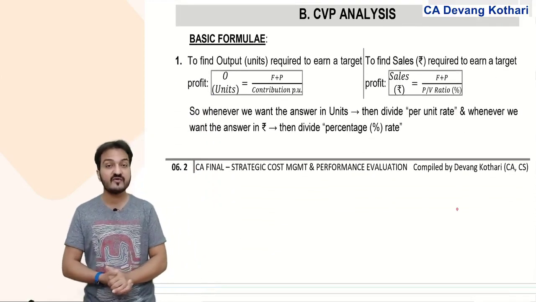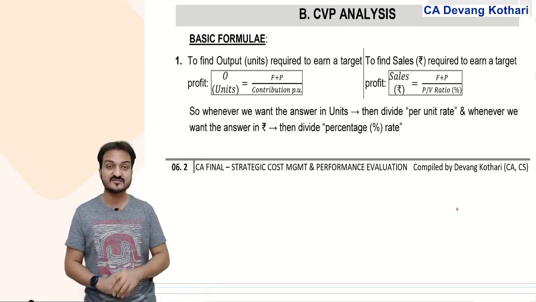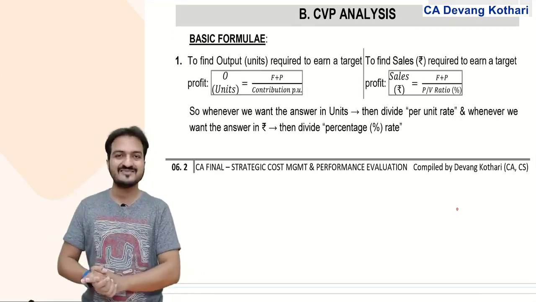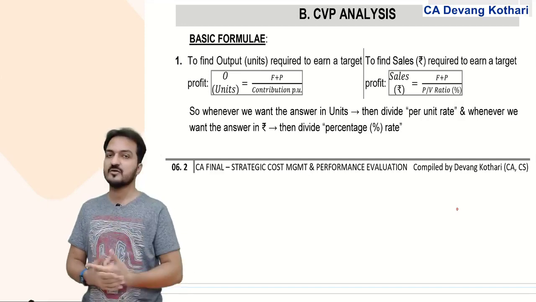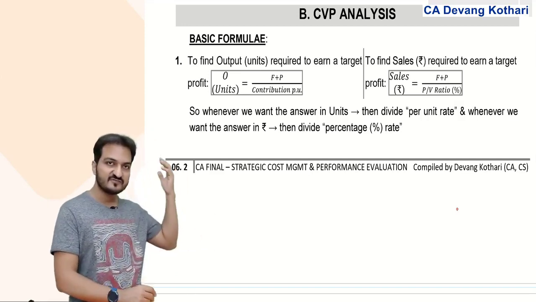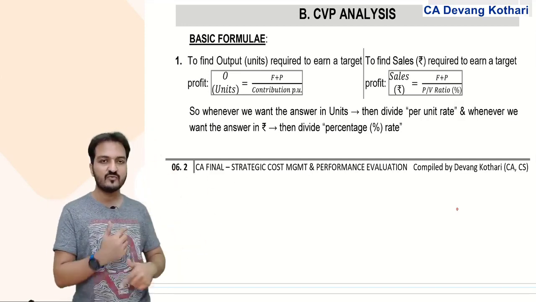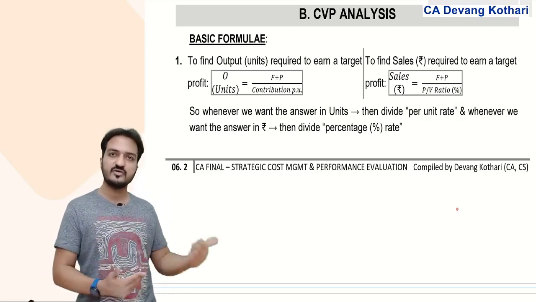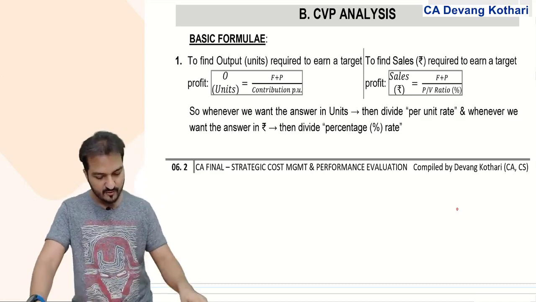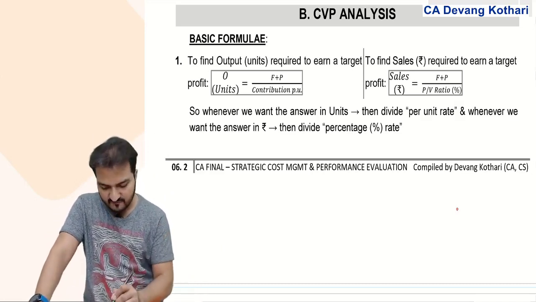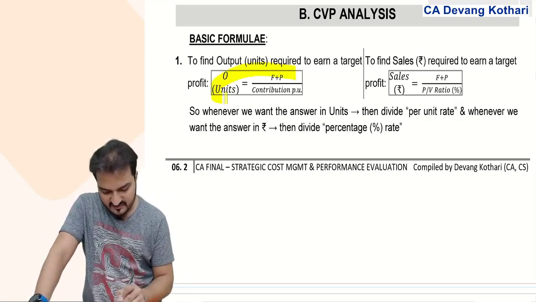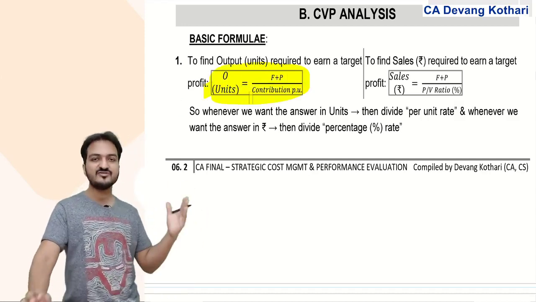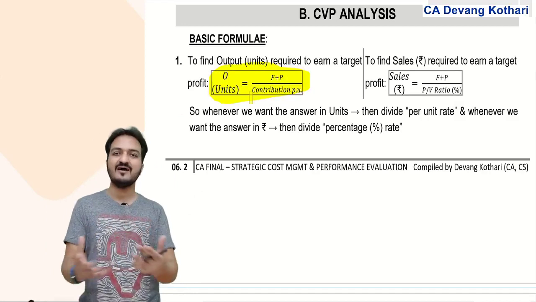Next important topic we had learned was CVP analysis. This was again a recap of all the things that you have done in your CA Inter level marginal costing chapter. Yes. So I have just given you a list of formulas here that will be from your CA Inter level, plus some advanced workings also we will revise. First of all, some basic formulas. Well, the basic formula first of all was this. In fact, this was the formula based on which we derived many other formulas.